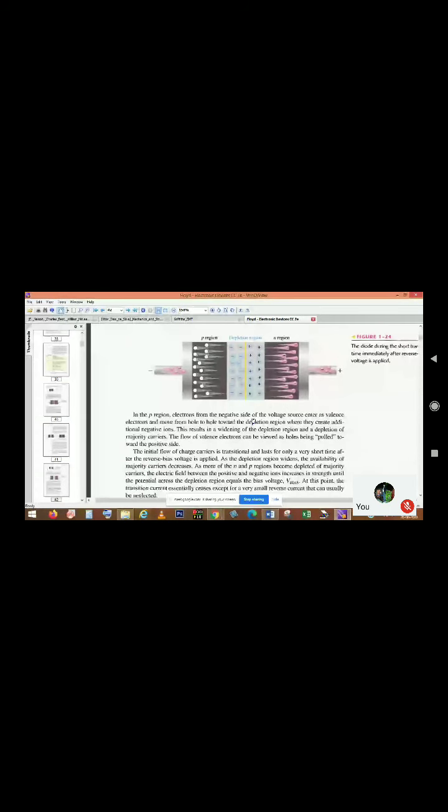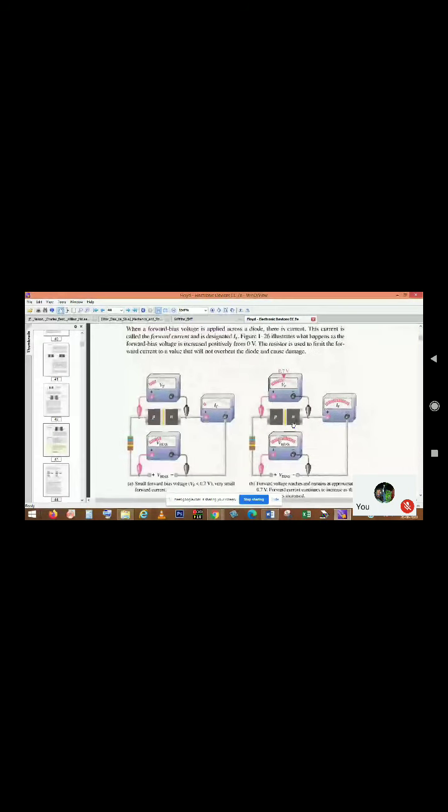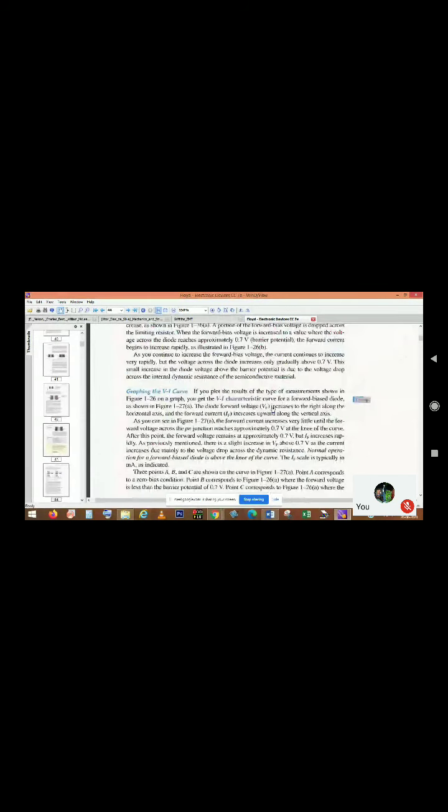And now this is the depletion region scenario. We have already seen these things. Now, how they are connected. This is a small example. So now this is the simple IV characteristic.